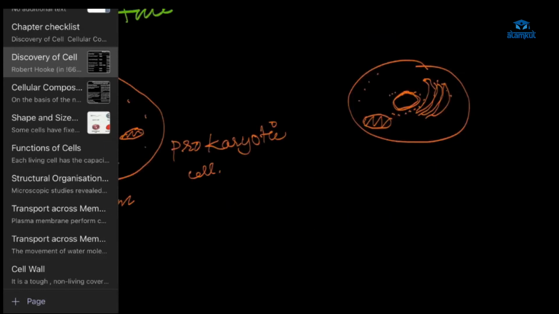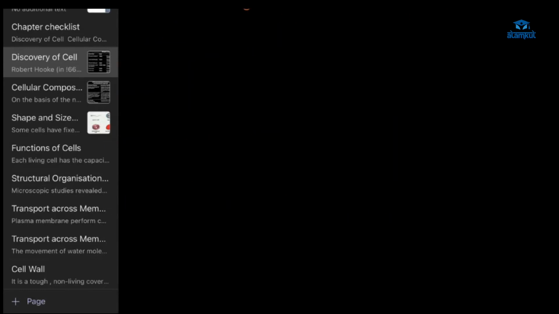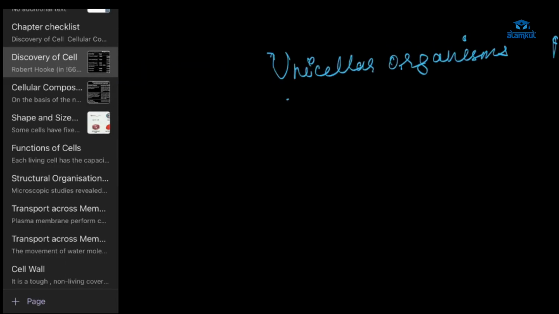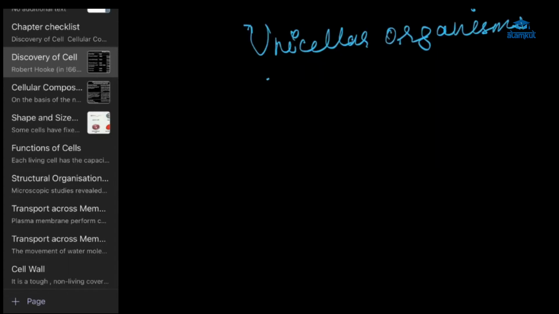Now we'll talk about unicellular organisms and multicellular organisms. From this word itself you can get it, right? Ma'am, sorry, I left the meeting accidentally and my internet was loading. Okay. Advika, you may be knowing this, right? Yes, ma'am. Unicellular organisms are organisms that are made up of one cell, the organism which has a single cell.